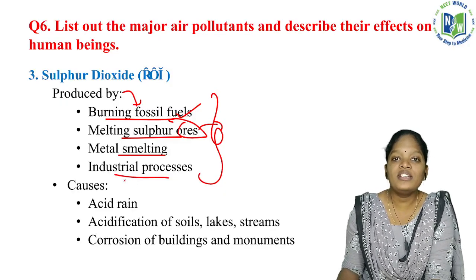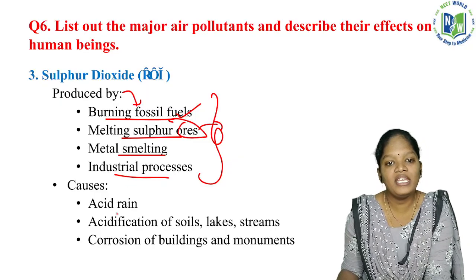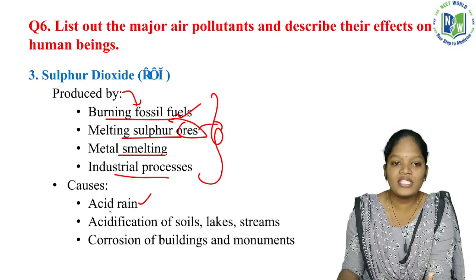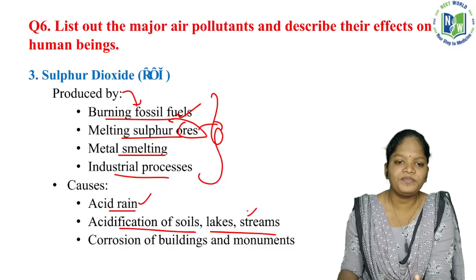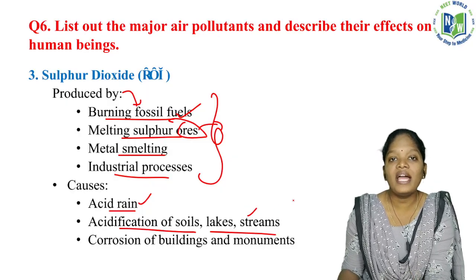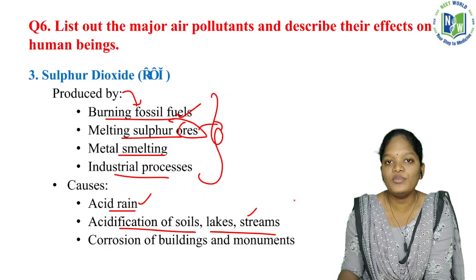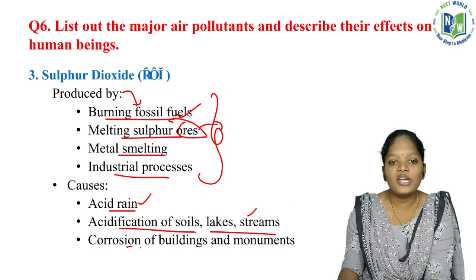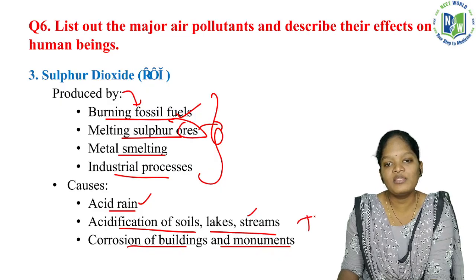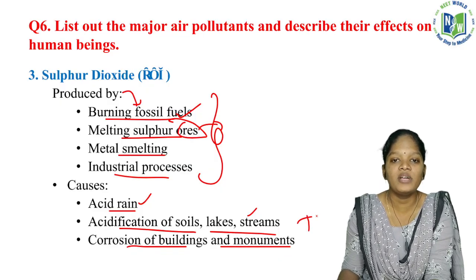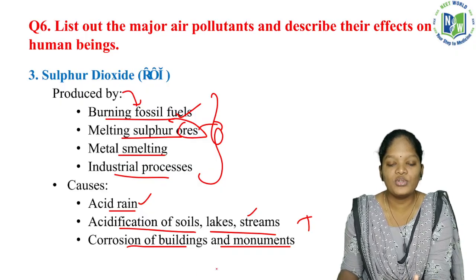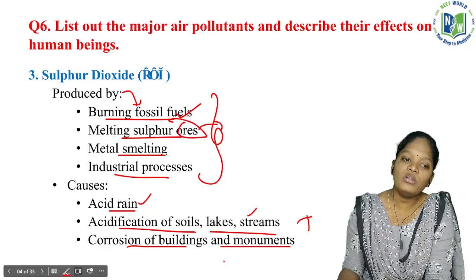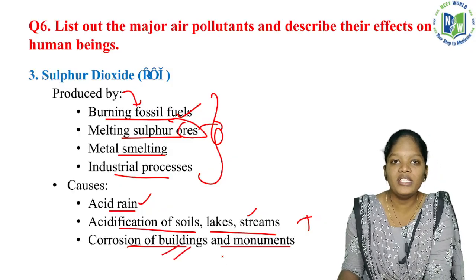What if the concentration of sulfur dioxide is increased in the atmosphere? It causes acid rain, and acidification of soil, lakes and streams. The pH level will be more acidic and it doesn't support any living organisms to survive in those ecosystems. Also corrosion of buildings and monuments. For example, the Taj Mahal, because of the industry around it, is also getting degraded by the sulfur dioxide released from the industry. So this sulfur dioxide has the ability to erode buildings and important monuments.